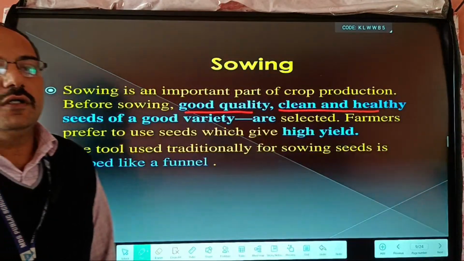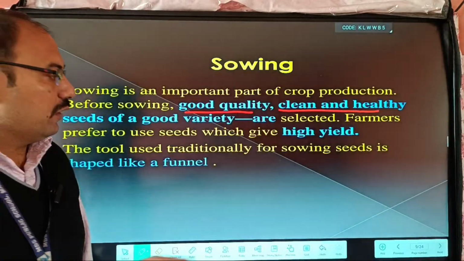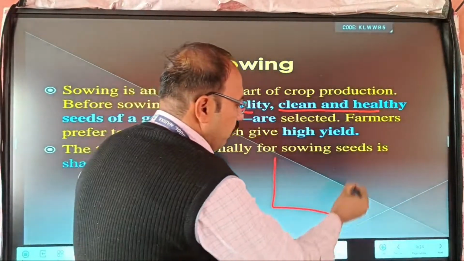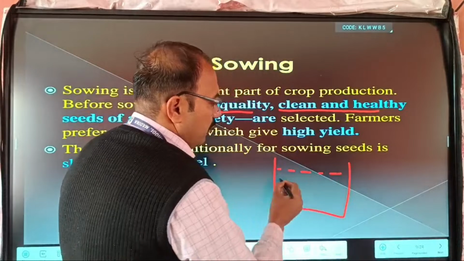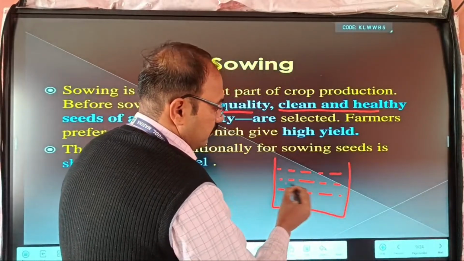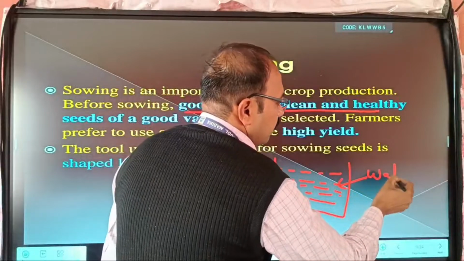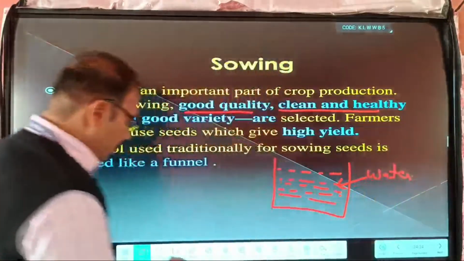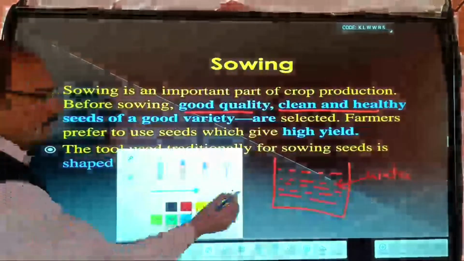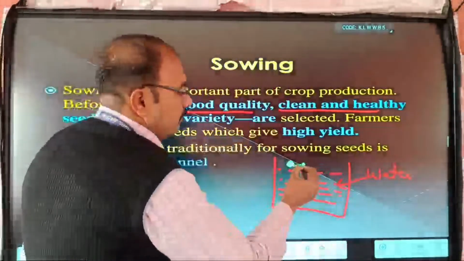So take all the seeds and put them into water. First of all, we take a water tank, and this is the water. Okay, so we take seeds. So these are the seeds.